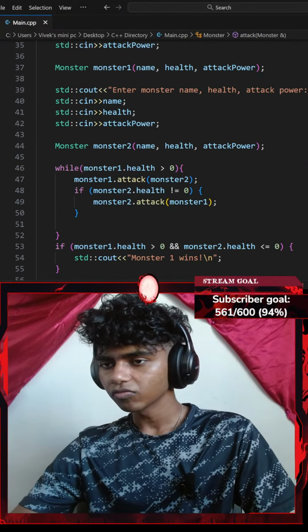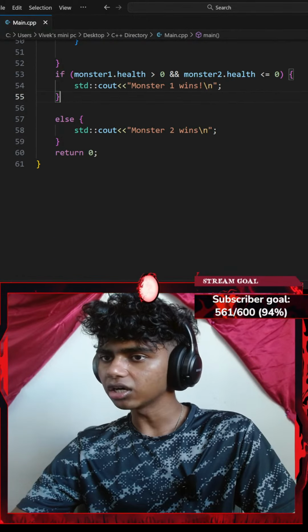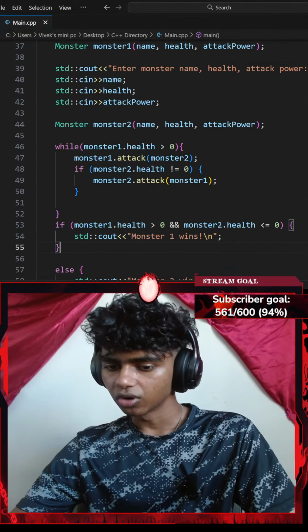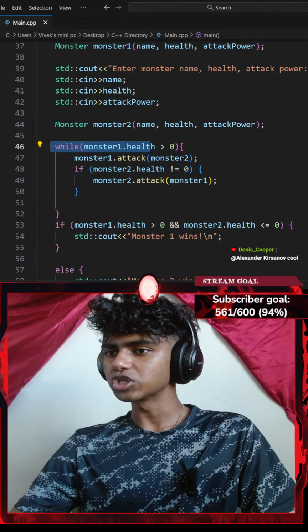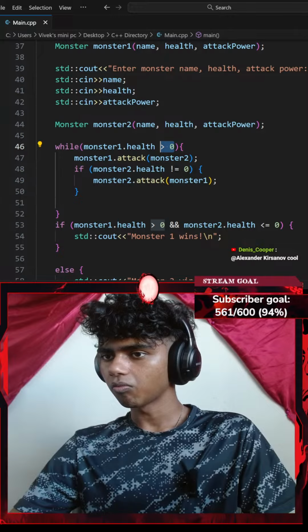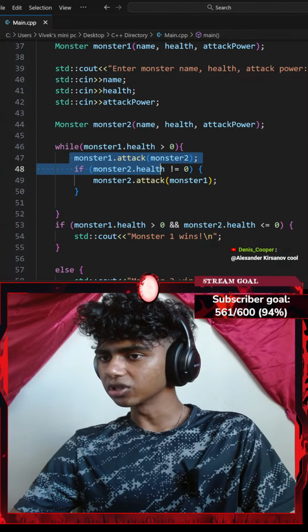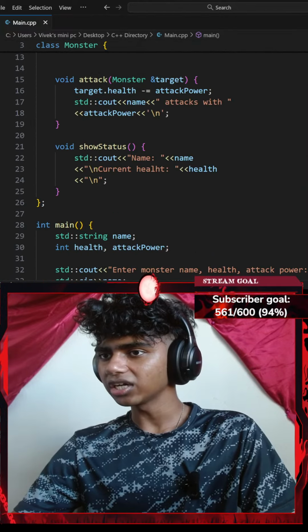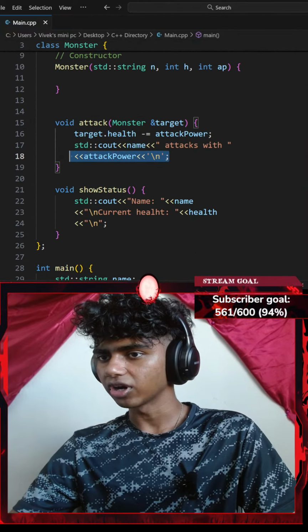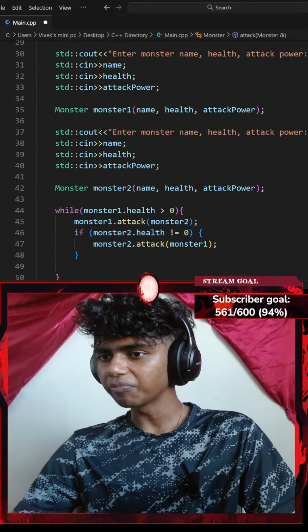Huh. Okay, honestly, let's see. Where could I mess up? So I have a while loop. So while my health is more than 0, I want this loop to run. Okay, maybe I should add my standard console input here instead of there. Let's go ahead and delete that part.